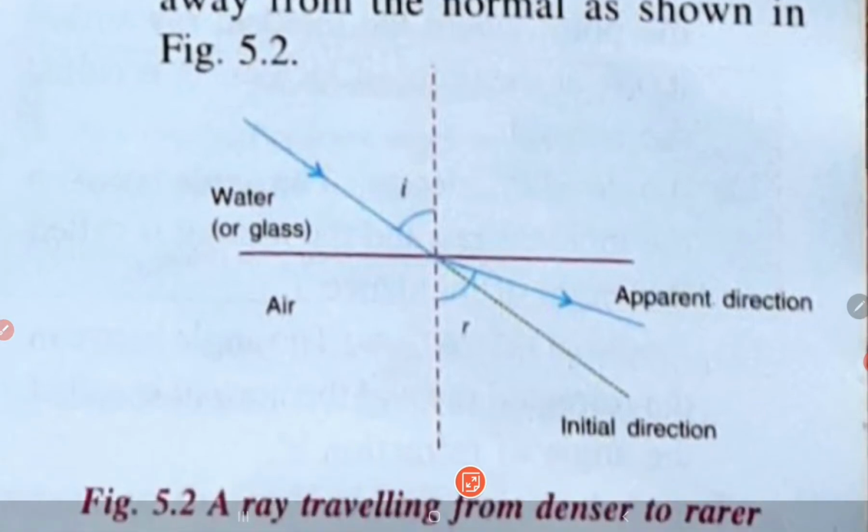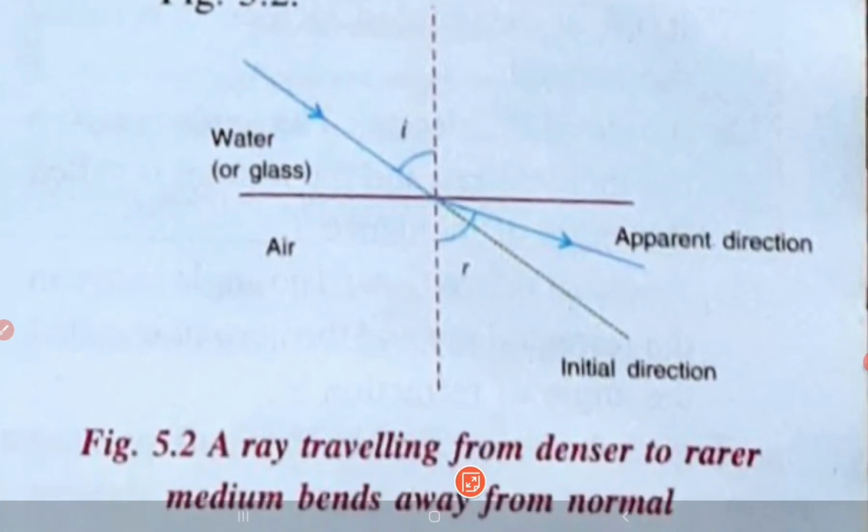So here we studied that whenever the light ray passes from one transparent medium to another transparent medium, the light ray changes its direction, and this phenomenon is known as refraction of light. And the other 2 points which we have studied are, number 1, whenever the ray of light travels from a rarer medium to a denser medium, the refracted ray is bending towards the normal. And the second point is whenever the ray of light is traveling from a denser to a rarer medium, the refracted ray tries to move away from the normal.